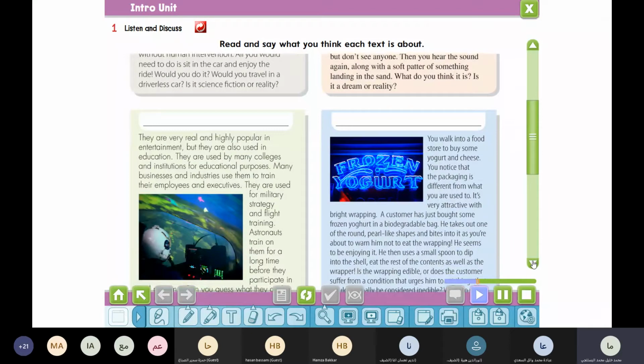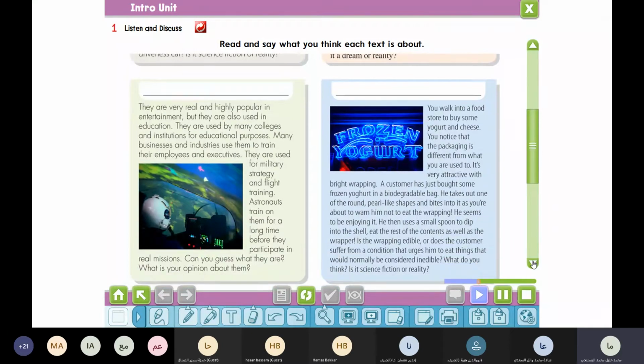The third paragraph now. They are very real and highly popular in entertainment, but they are also used in education. They are used by many colleges and institutions for educational purposes. Many businesses and industries use them to train their employees and executives. They are used for military strategy and flight training. Astronauts train on them for a long time before they participate in real missions. Can you guess what they are? What is your opinion about them?